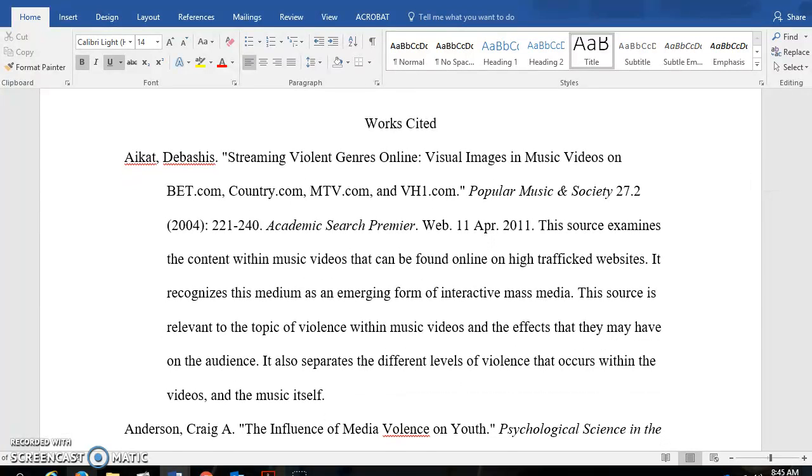This particular page will show you also in Schoology, this shows you what your works cited list will look like when you're finished. So this one is the source, streaming violent genres online, and then afterward you see the sample. This source examines the content within music videos that can be found online on high-trafficked websites. It recognizes this medium as an emerging form of interactive mass media. This source is relevant to the topic of violence within music videos and the effects that they may have on the audience. It separates the different levels of violence that occurs within the videos and the music itself.